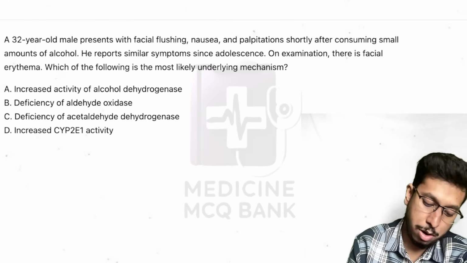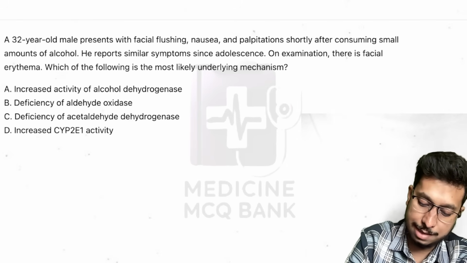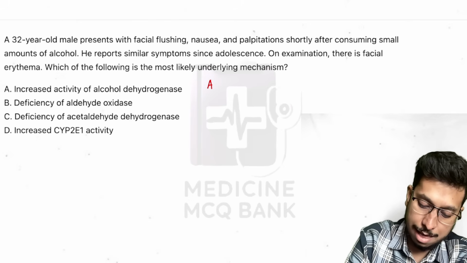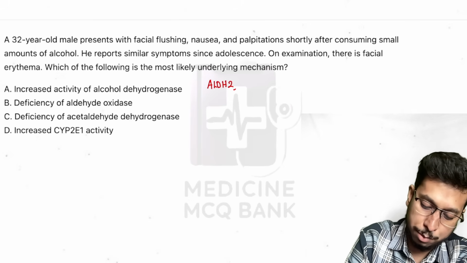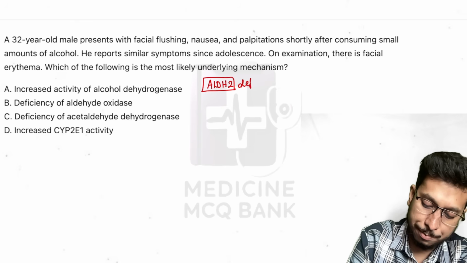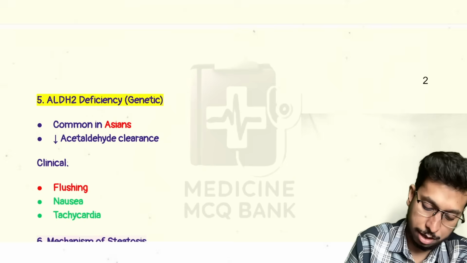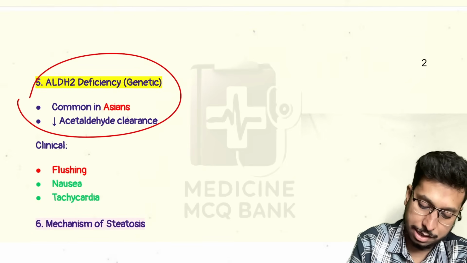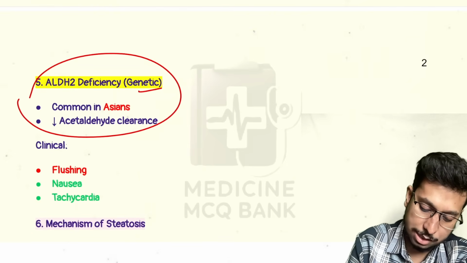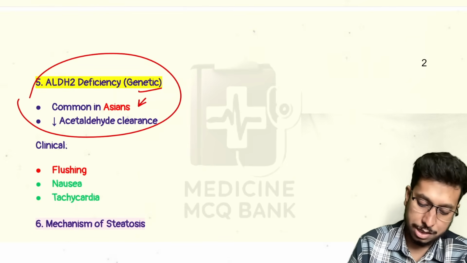Which disease are we talking about? We are talking about acetaldehyde dehydrogenase type 2 deficiency. You can look in the note. It is a genetic disease in which ALDH2 deficiency is present, common in Asians.